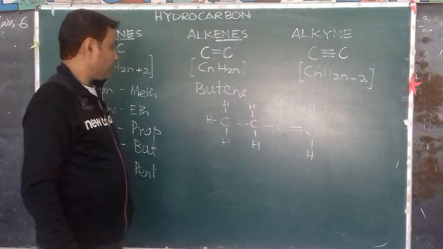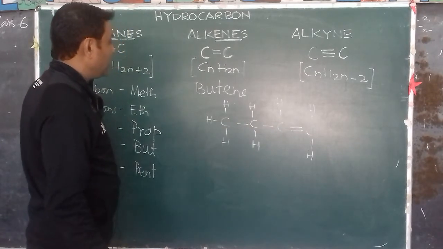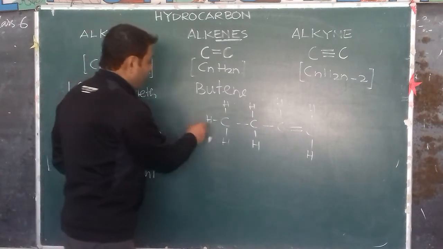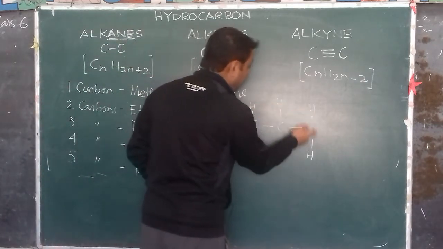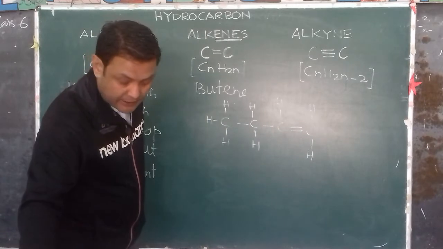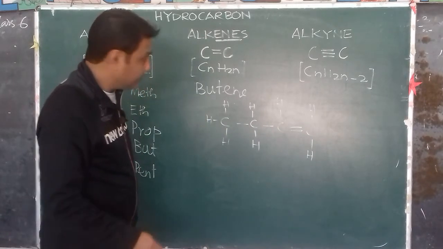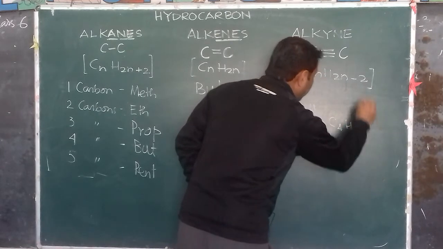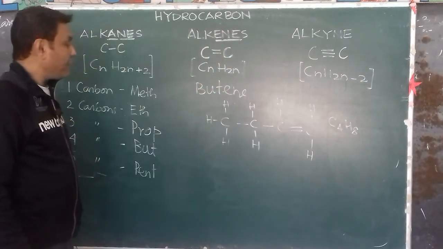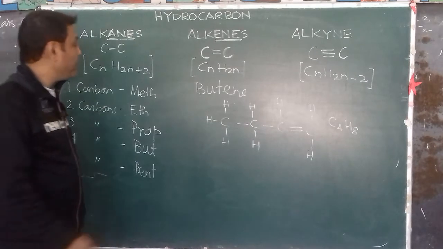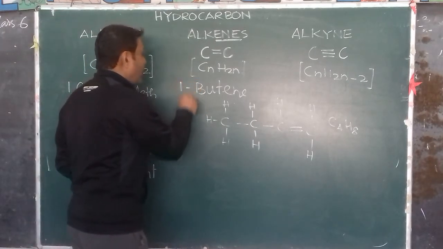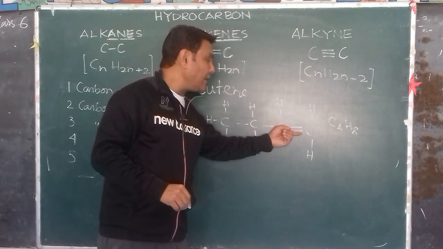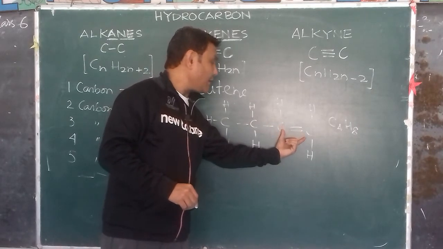So therefore, the formula for butene will be C4H, 1, 2, 3, 4, 5, 6, 7, 8, so C4H8. C4H8 will be the molecular formula of butene. This is 1-butene, normal butene. Why? Because we have the carbon double bond in the first pair of carbon atoms.